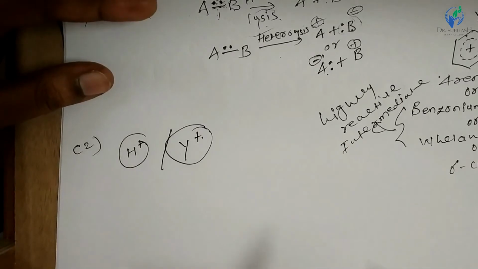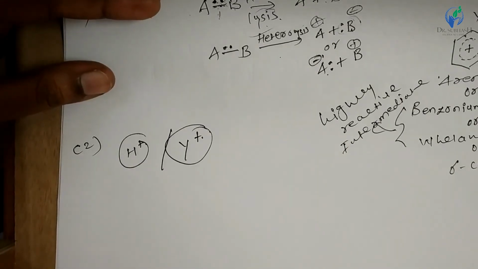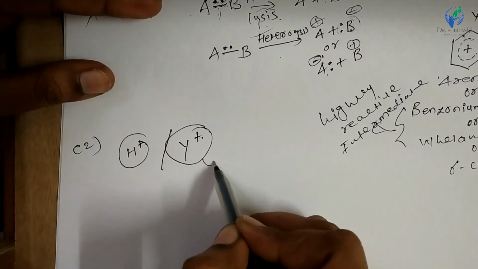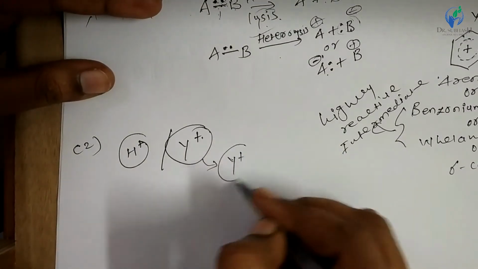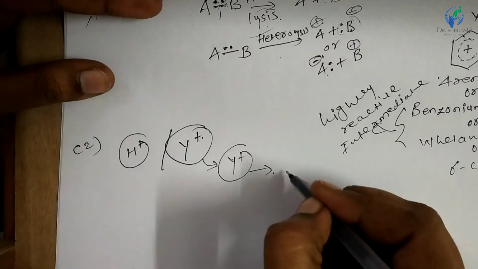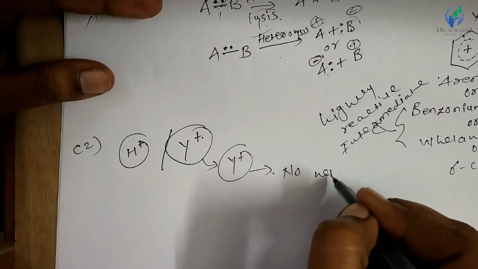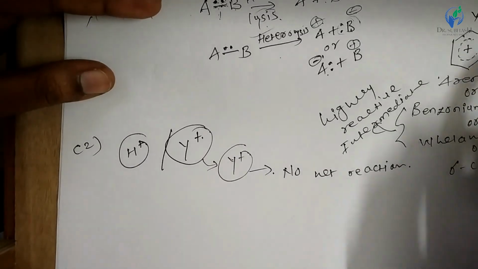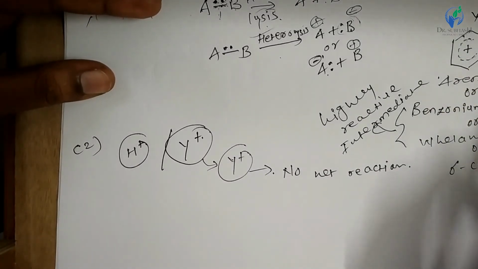Now in this second step, if Y is lost, right, Y plus is removed, then no net reaction, right. If Y plus is removed, then what happens?